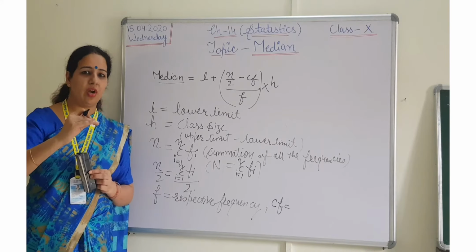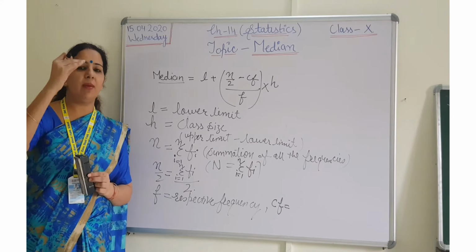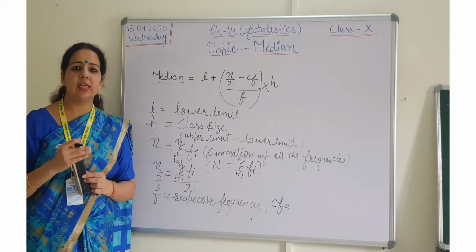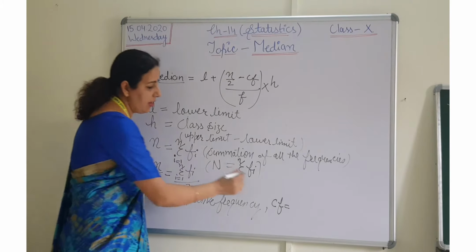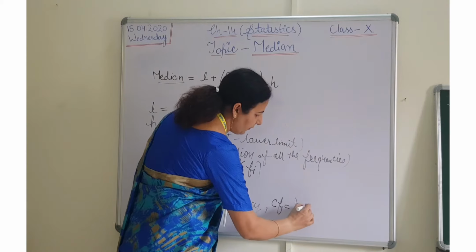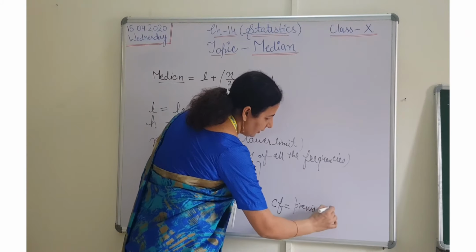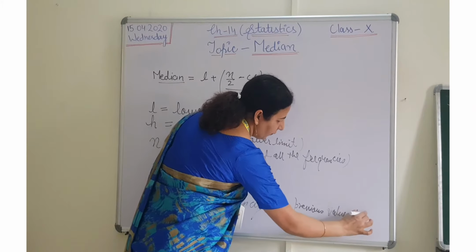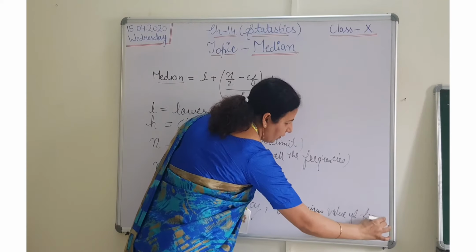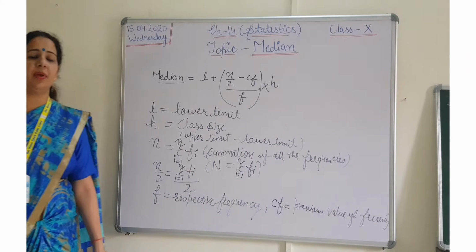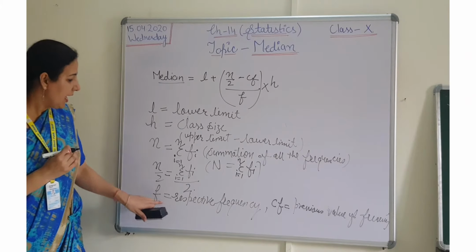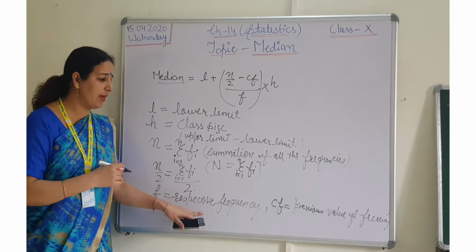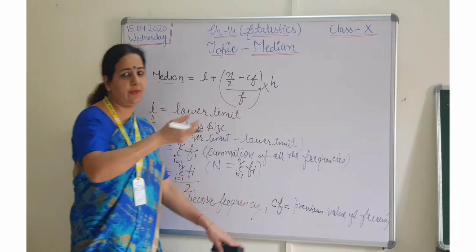This is their score. So if you want to calculate cumulative frequency, the first score is 5. Now roll number 1 plus 2, the score is 15. Roll number 1 plus 2 plus 3, you have to add one by one. Fine students, it is the cumulative frequency. So which value will we take? The previous value of frequencies. We will take the previous value of the respective frequency. You have to take CF previous from that frequency.